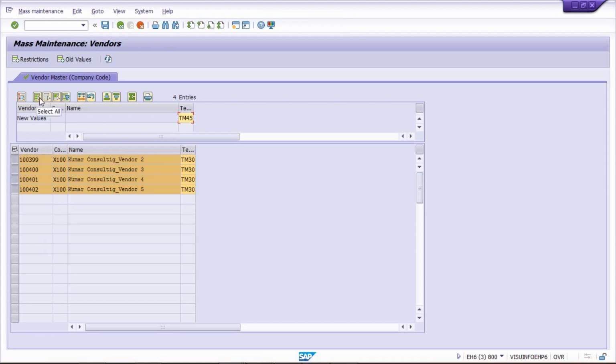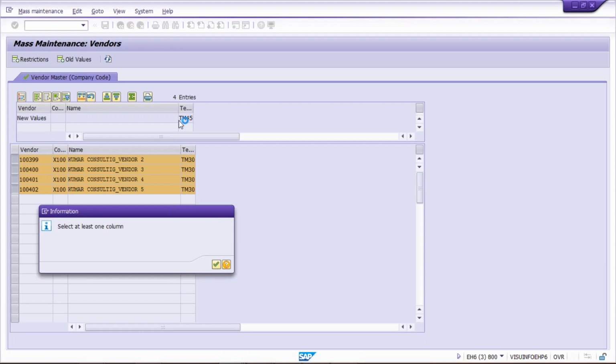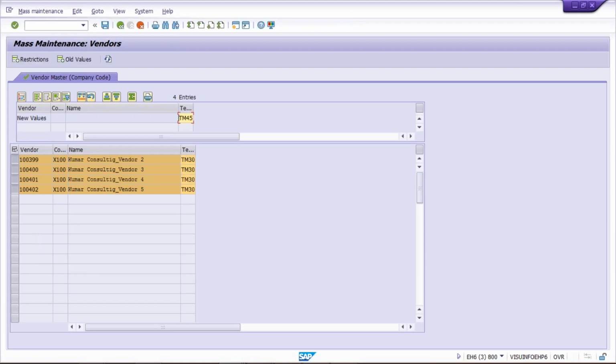What is happening? Just wait. Okay, now I think, yes. So what is happening? The system was saying select at least one column. It means here we need to select this column. So I simply selected that column, and then I clicked on carry out mass changes. So look here, TM45 has been updated. TM45 has been updated.